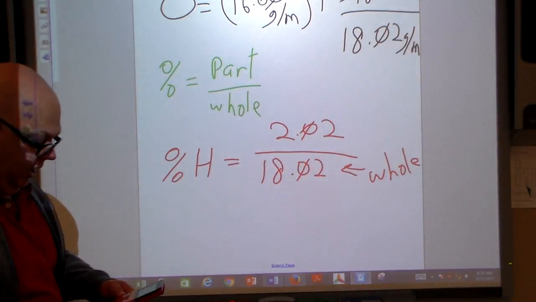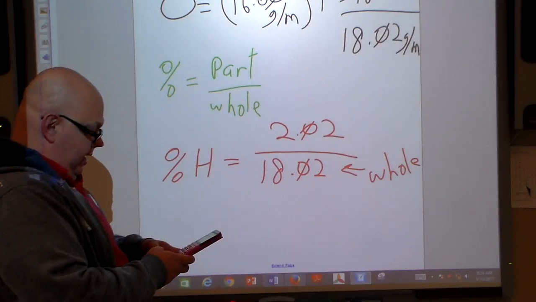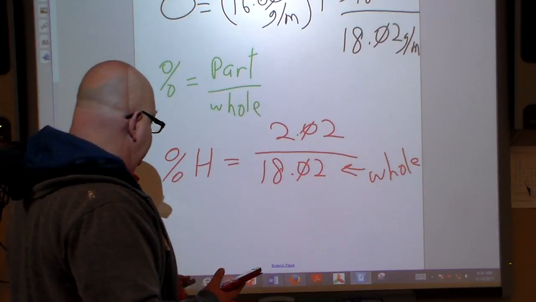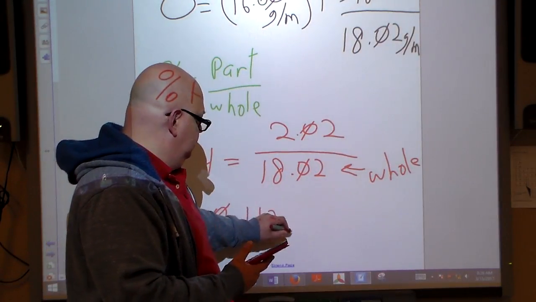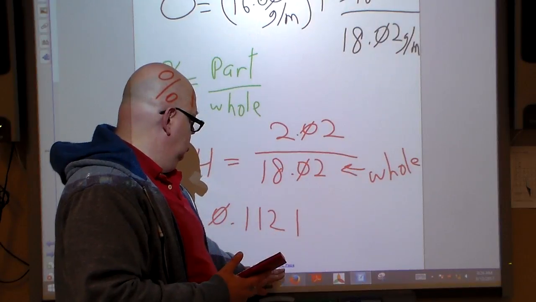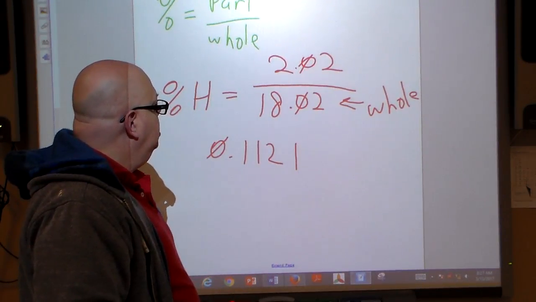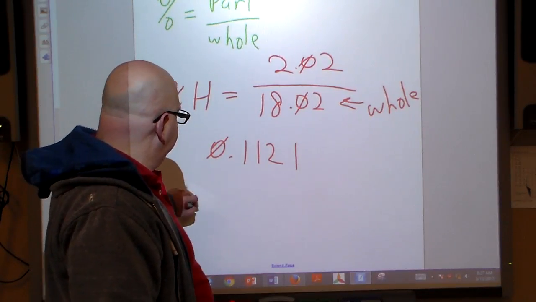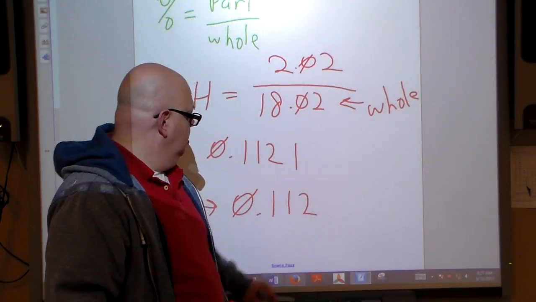So, quick thing here, what do I have? 2.02 divided by 18.02, and I come out with 0.1121. I'm going to go with 3 significant figures on this one, so I'm just going to say 0.112.